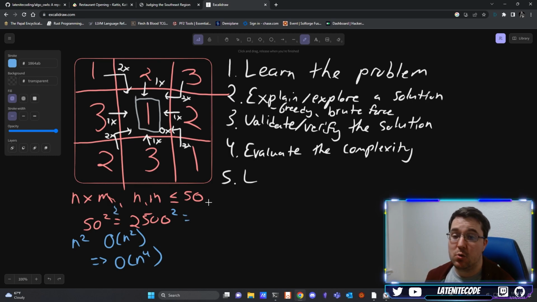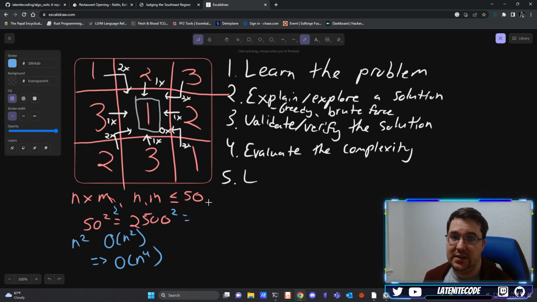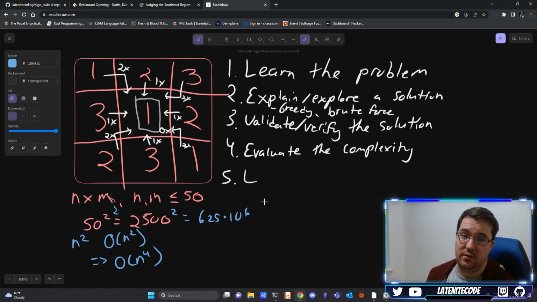Now, if you're thinking that that's crazy, an n-fourth solution, well, that's actually why this problem is probably listed as easy on Kattis, because 50 to the fourth, it's really not that big of a number. It's actually 6.25 times 10 to the sixth. It's really not a big number in terms of competitive programming contests. Typically, we begin to worry when we get up into 10 to the ninth. We're not anywhere close to that, right? So we actually probably can solve this with a brute force solution. And if we can, without getting a TLE, which is time limit exceeded, well, we take those, especially in contests,